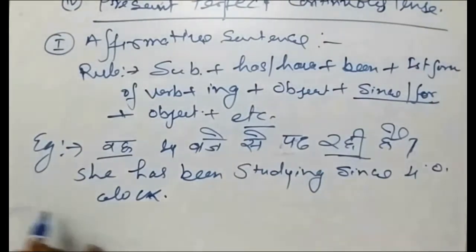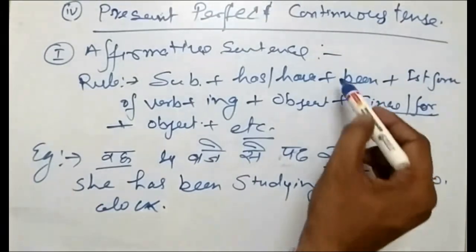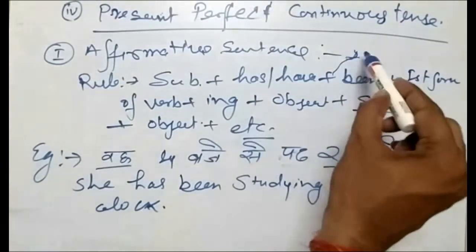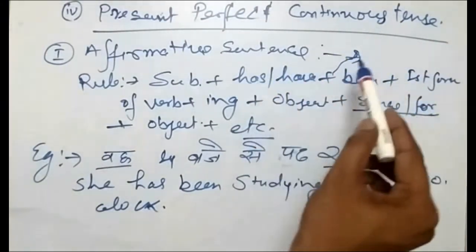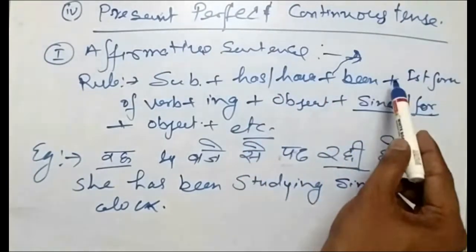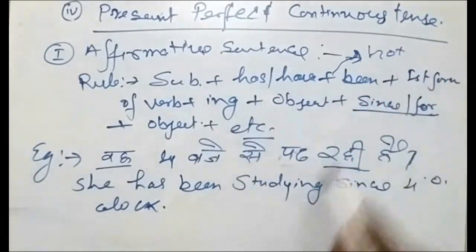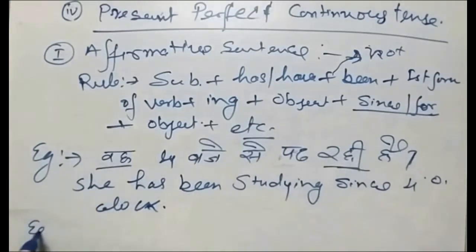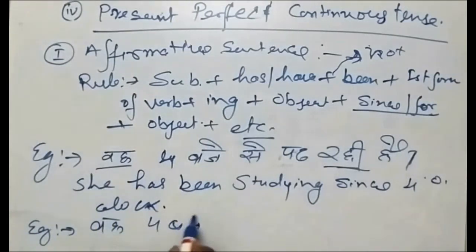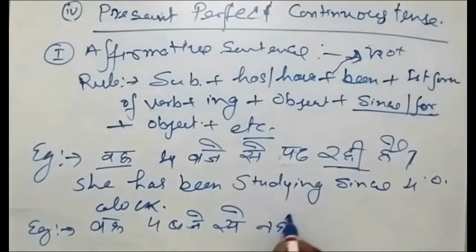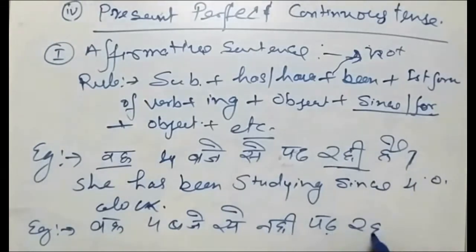Okay. So we'll see the negative part of this. The only thing is, wherever has or have is coming, in between has or have and been, not will come. We'll take the same example. The rule I already told you. The example here is "वह 4 बजे से नहीं पढ़ रही है."